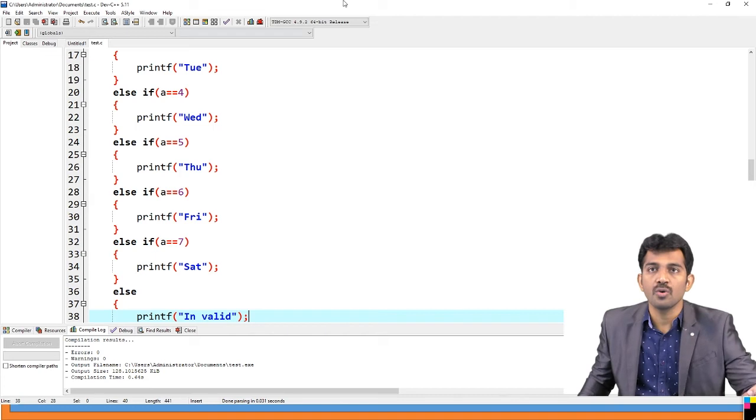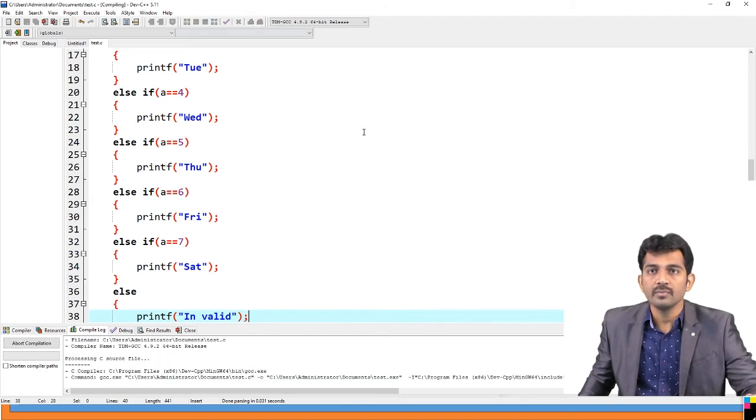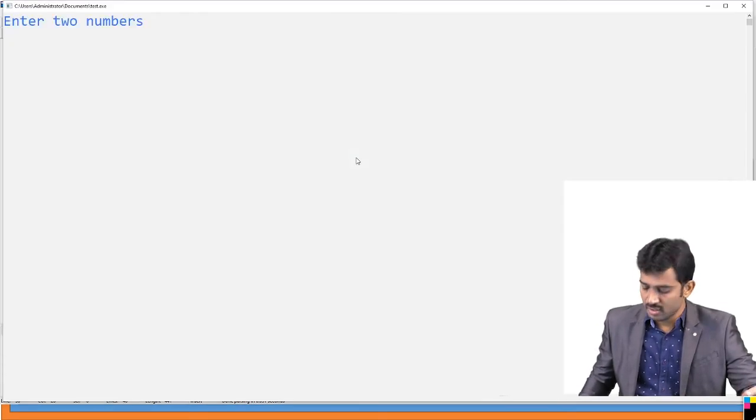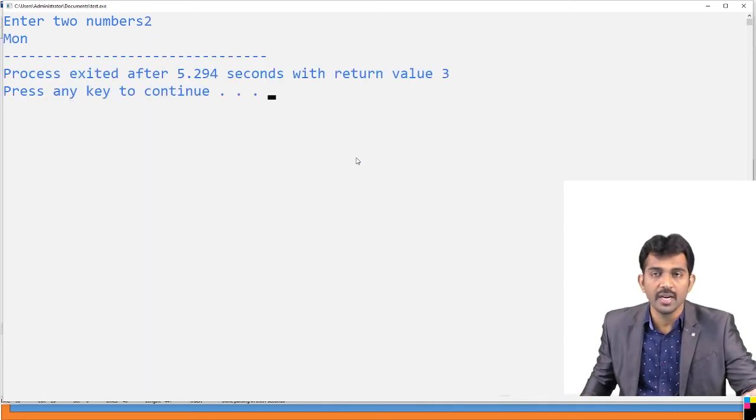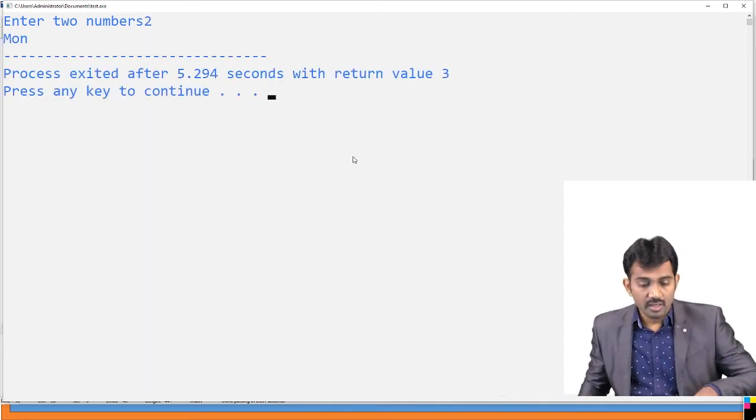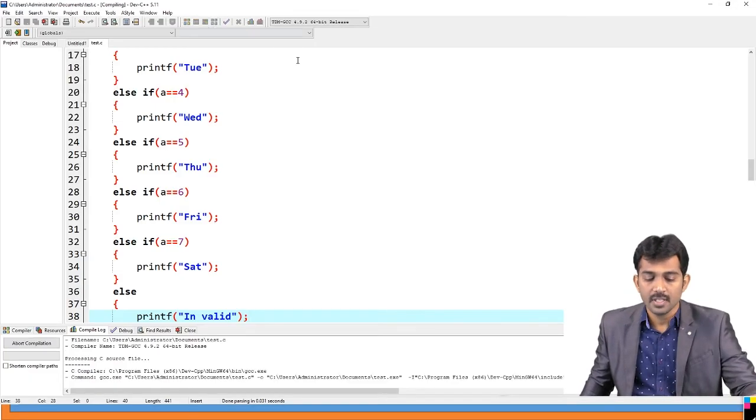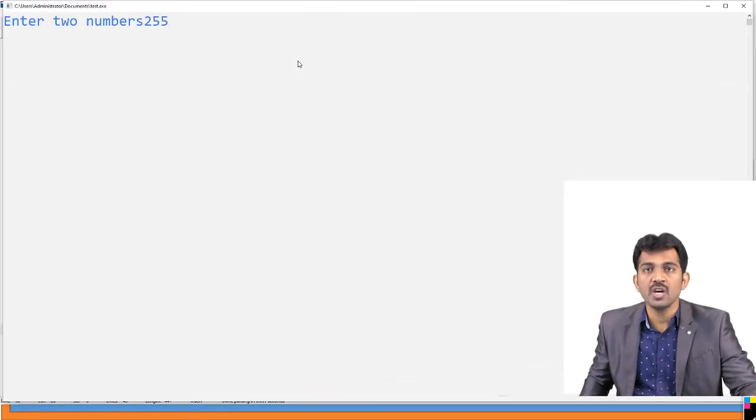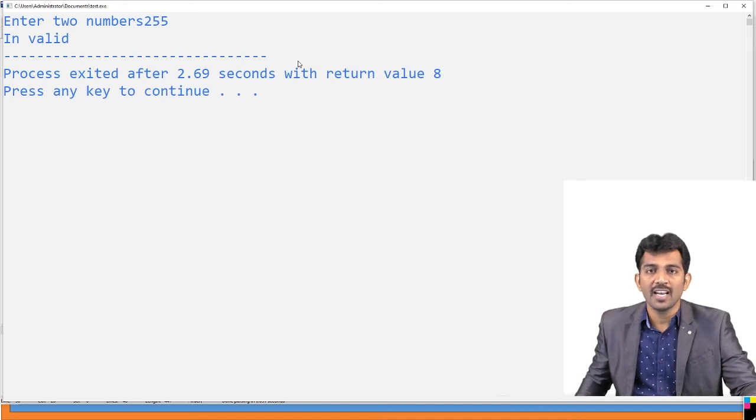See, if you run this code, I didn't change the statement. If you give the 2, then the output is Monday. Right or wrong? If my input is 255, what is the output? Invalid, because it is not there in the days.